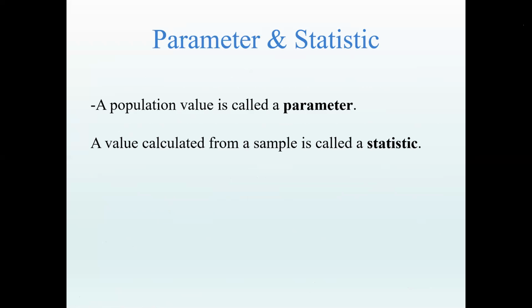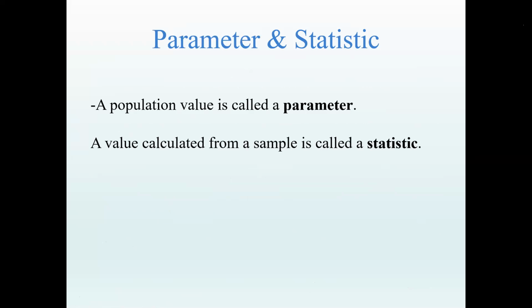So there are some new terms. You would have heard about it quite often, but I'll just take you through most of the commonly used terms in statistical inference. There is something called a parameter. Parameter means it's a population value. So whenever we hear parameter in statistics, it means a population value that represents the population.